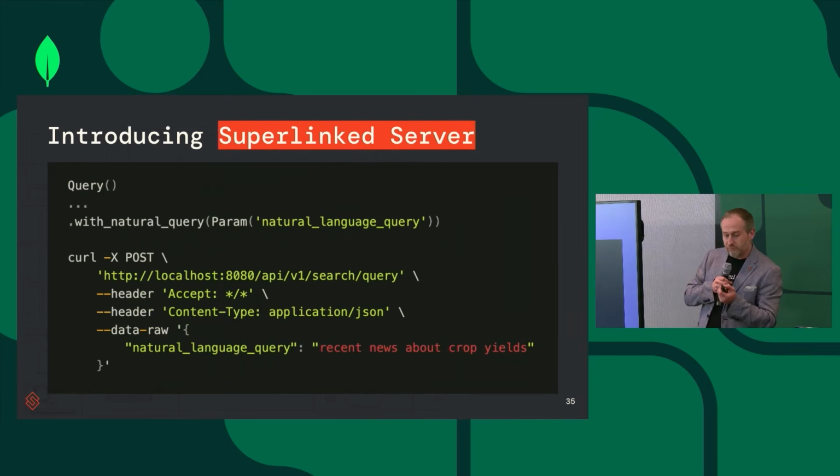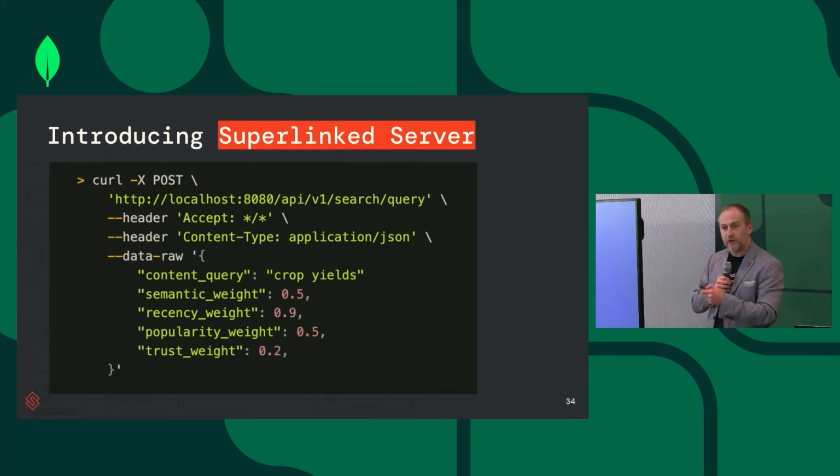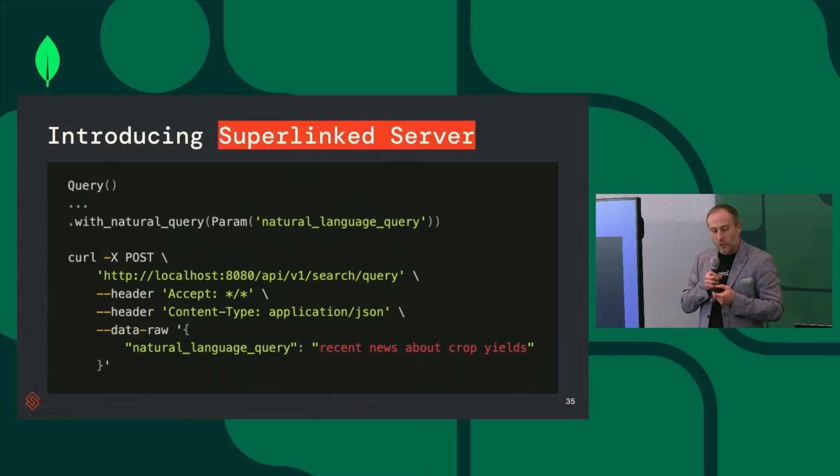Now, by the way, one feature we have, if you don't know how to set up those weights, we have a feature called NLQ, which is Natural Language Query, where we actually use an LLM to translate the query into the weights which fit the user request. So basically taking something like recent news about crop yields and translating it to the right weights for different parts of the vector embedding.